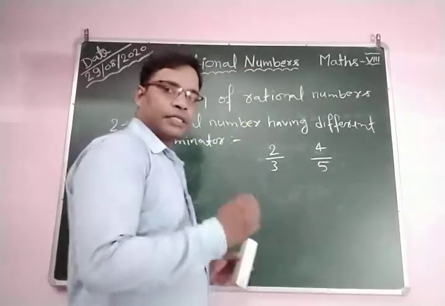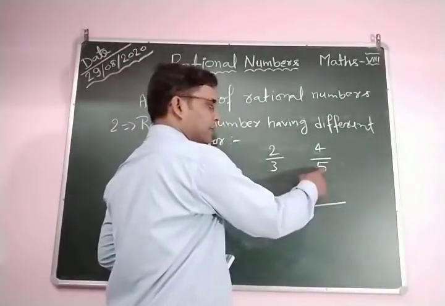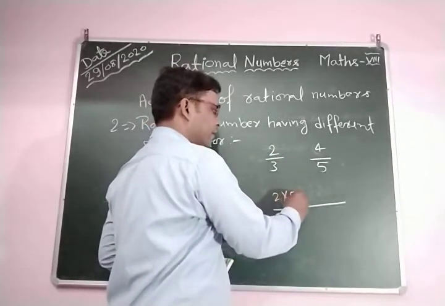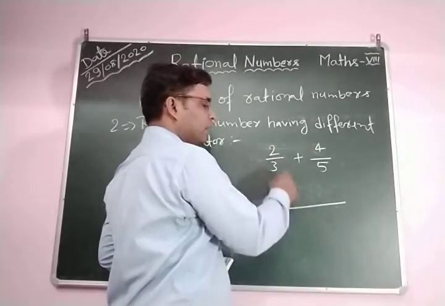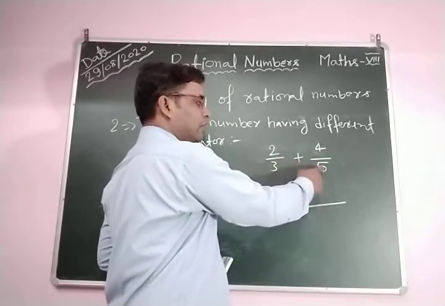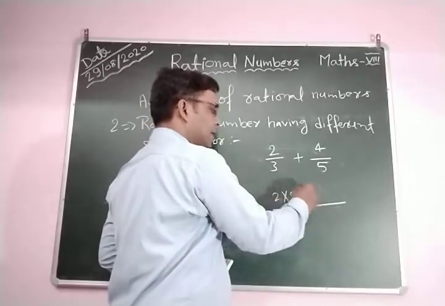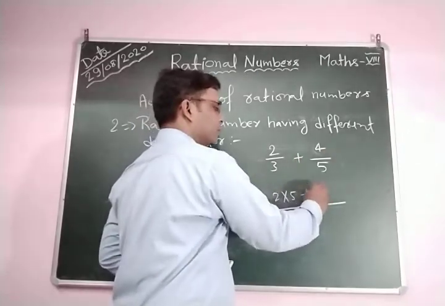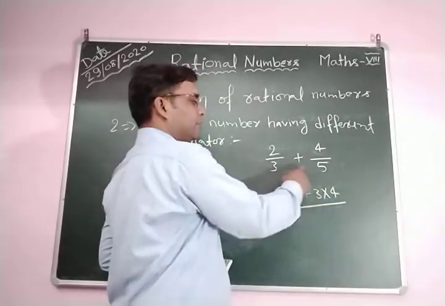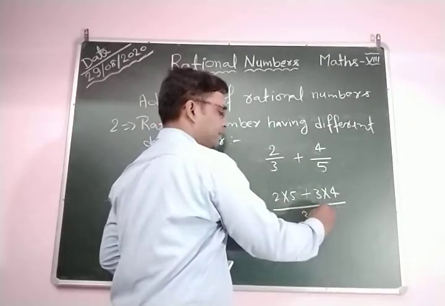So in this situation, what do you do? First you write 2 into 5, plus 3 into 4. So 2 by 3 plus 4 by 5: first you multiply this 2 with this 5, 2 into 5, plus 3 into 4, and the denominator is the product of denominators, which is 3 into 5.